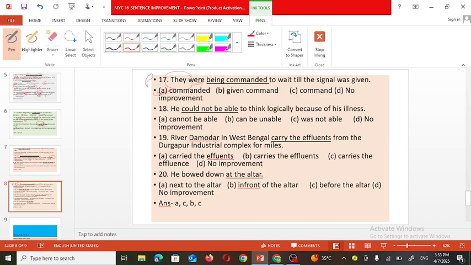Could not be able. That won't be there. When we use able or unable, along with that the primary auxiliary am, is, are, was or were must be used as per the pronoun and the tense of the sentence.